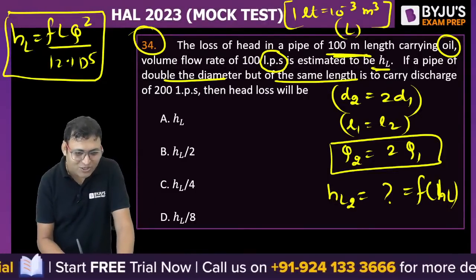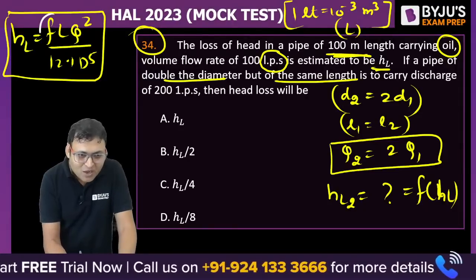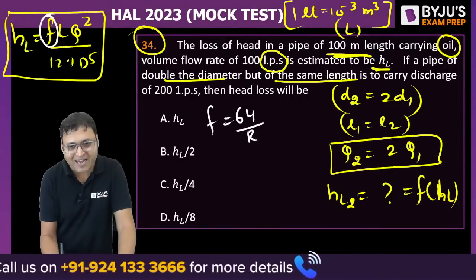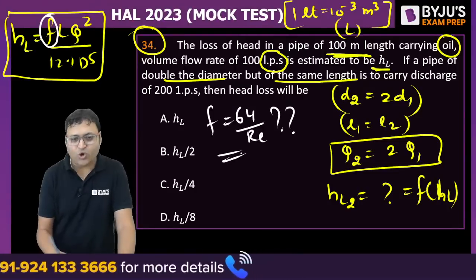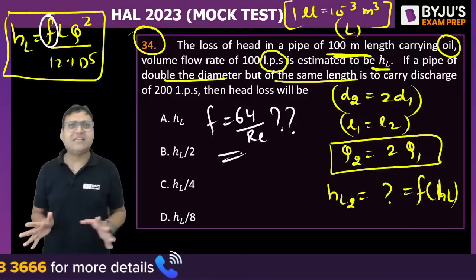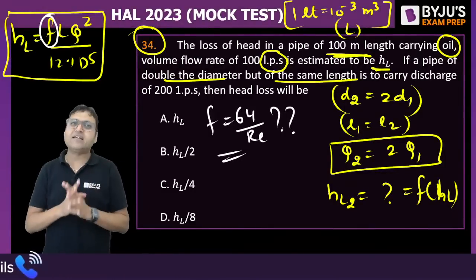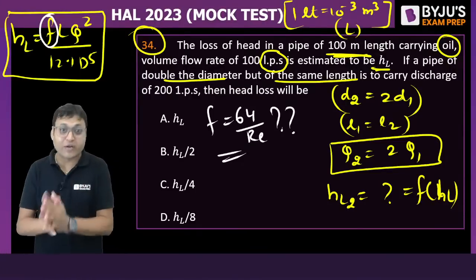बहुत सारे स्टूडेंट्स को यहां डाउट आता है whether to take F is equal to 64 by RE or not. So many students always have this doubt where to take friction factor F equal to 64 by Reynolds number, where not to take.